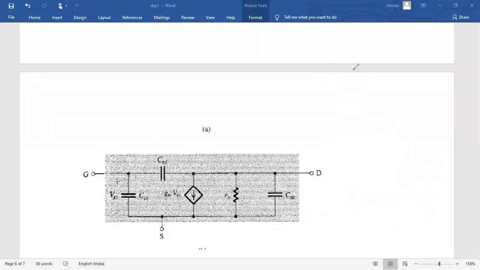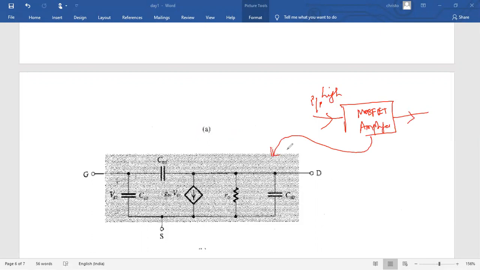Now we are going to draw the high frequency model. These capacitance values are very small, so they come into the picture only under high frequency. We consider these capacitors when we apply the input at high frequency, and then the MOSFET amplifier is simplified into this equivalent model. When the input frequency is high, these capacitors act with reactance.